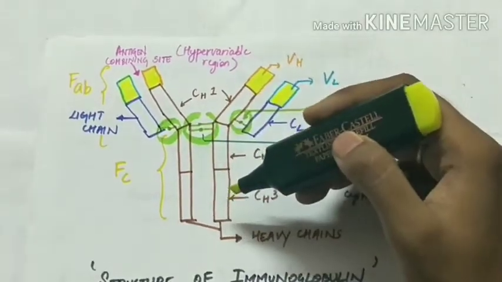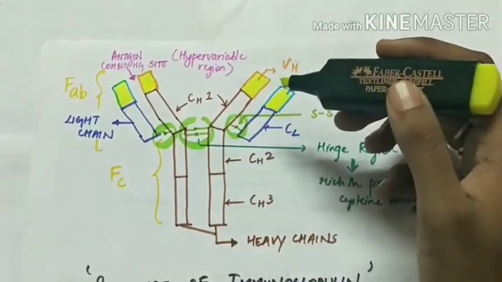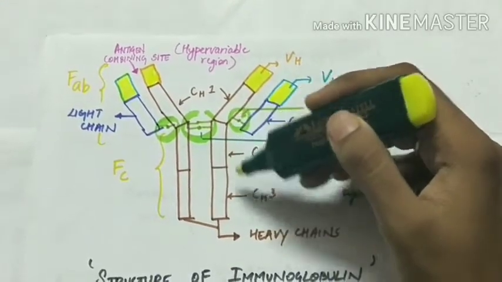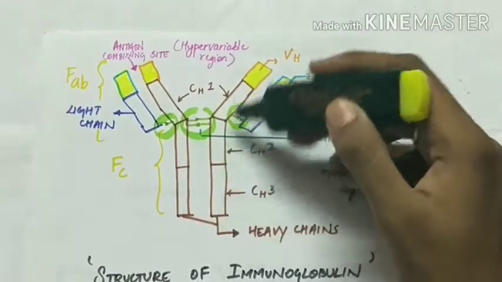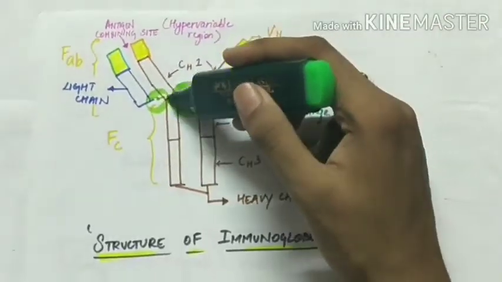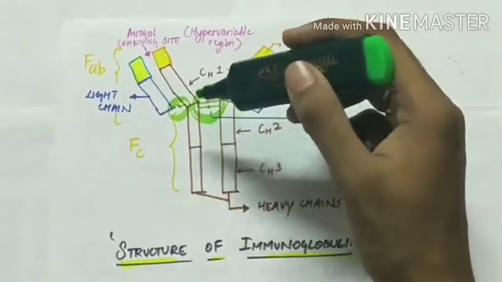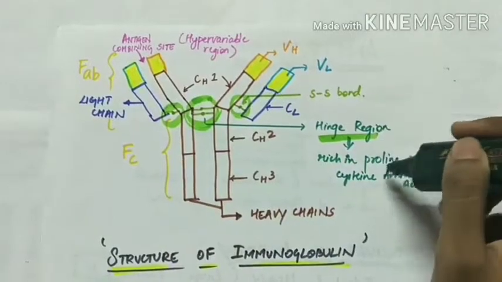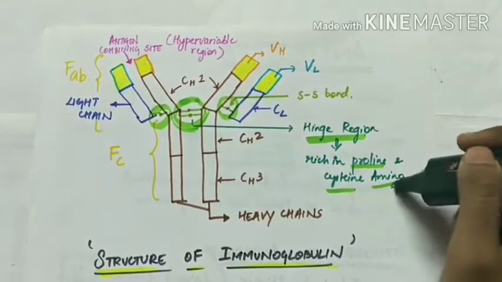Each heavy chain is made up of 3 domains, CH1, CH2 and CH3, the constant region. And this is the hinge region, which connects the Fab and Fc portions. This hinge region is rich in proline and cysteine amino acids.